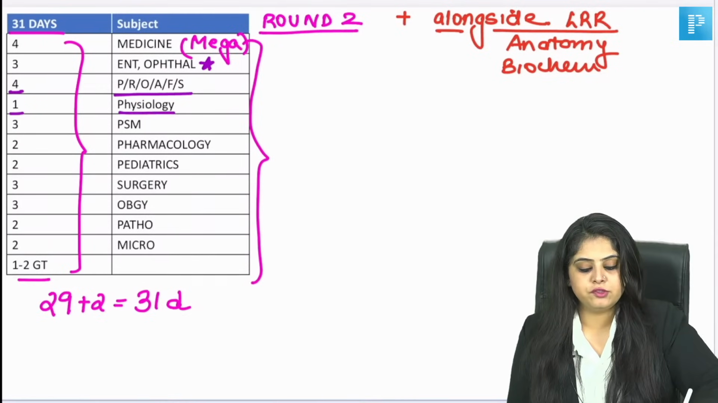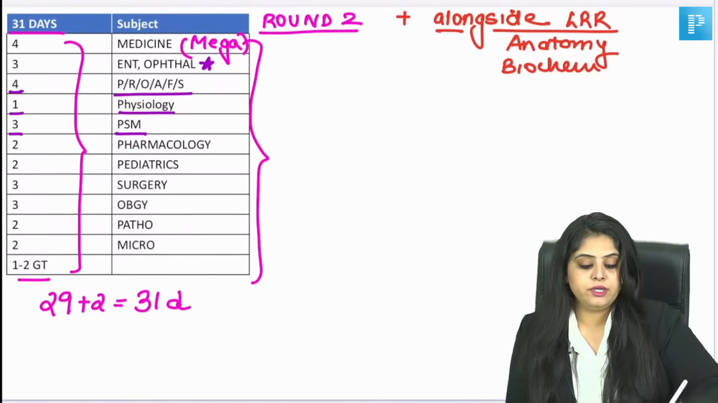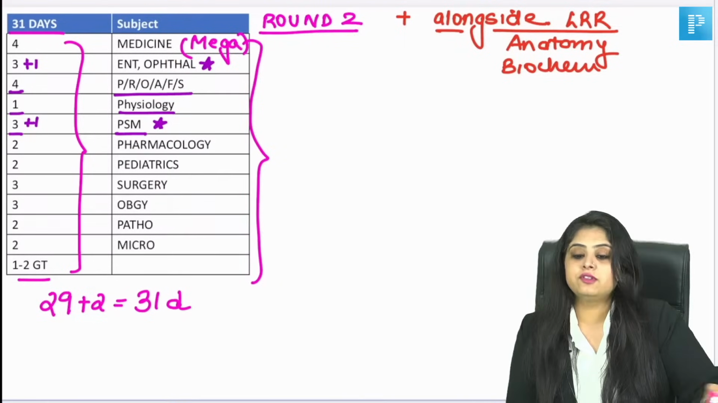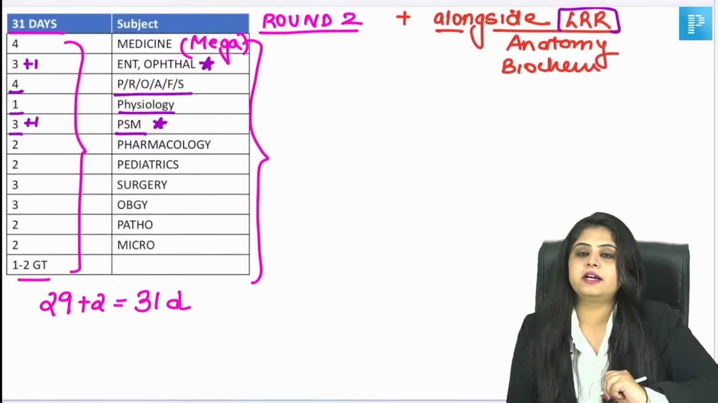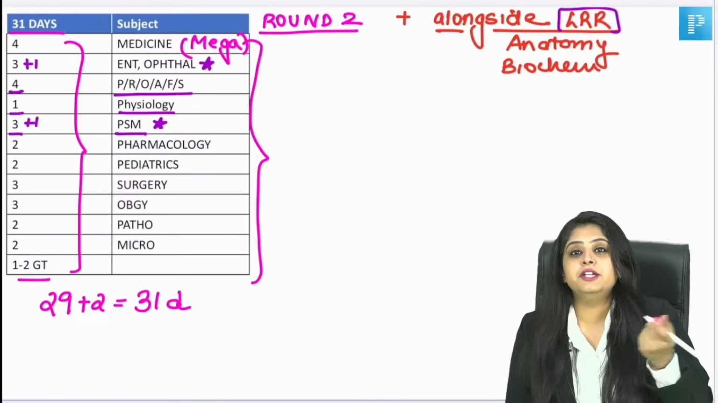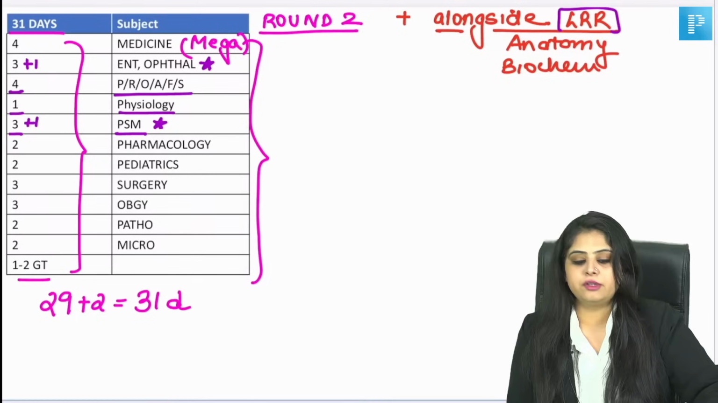1 day you've given to physiology. 3 days for PSM again is more for this time. You can do it in 2 days, but why have I given this +1 extra day over here? Because I am expecting the LRRs to start by then. So you will need thoda sa extra time to finish off the videos also, the PDFs also. Roz ka 2 hours will go in that. That's why I'm giving you some extra days.